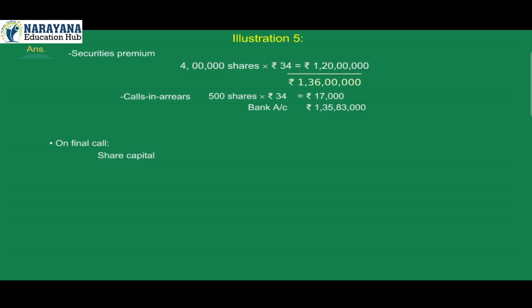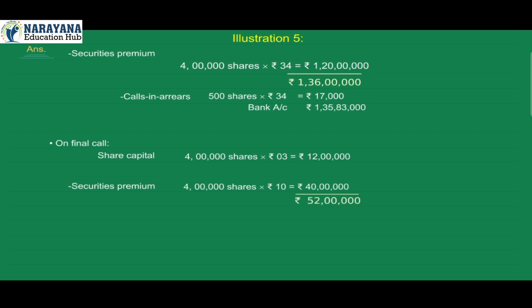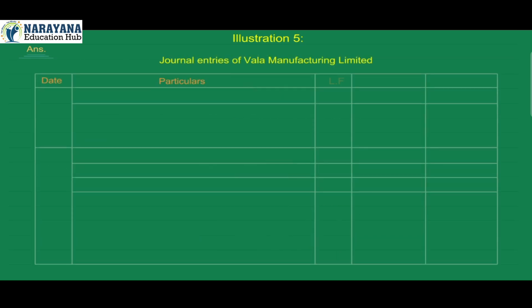On final call, share capital 4 lakh shares into ₹3 is equal to ₹12 lakh, plus securities premium 4 lakh shares into ₹10 is equal to ₹40 lakh, total ₹52 lakh, minus calls in arrears 800 shares into ₹13 is equal to ₹10,400. Bank account ₹51 lakh 89,600. Journal entries of Wala Manufacturing Limited.